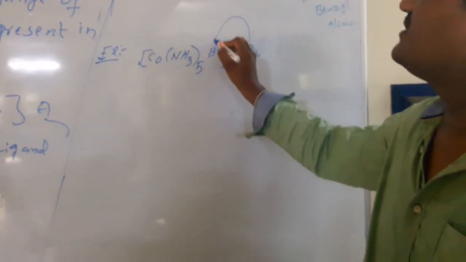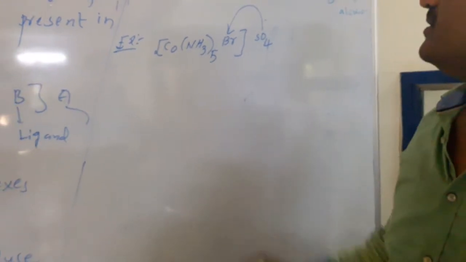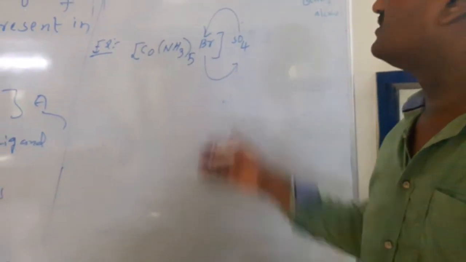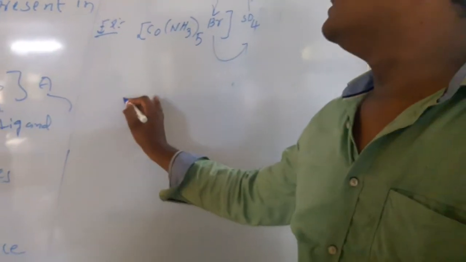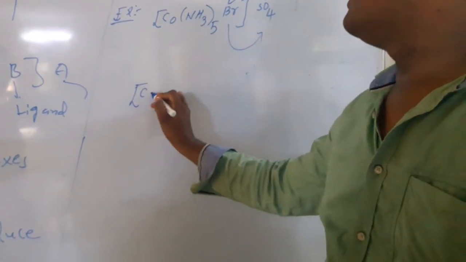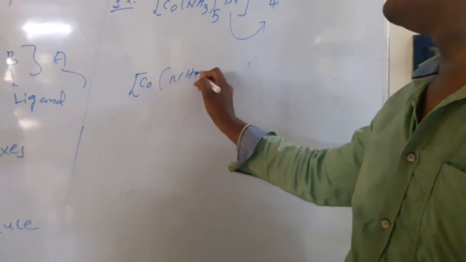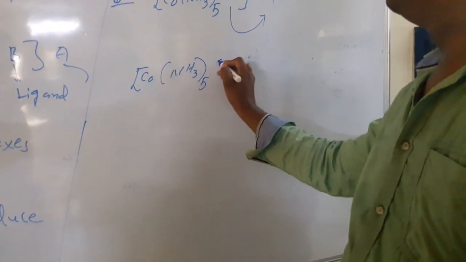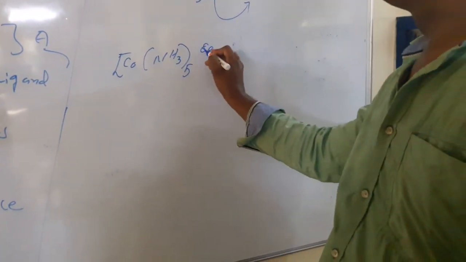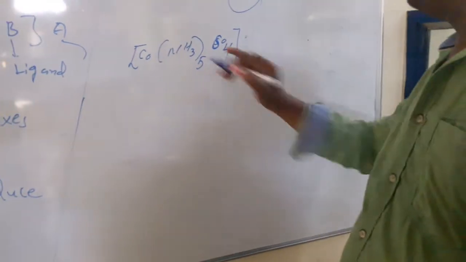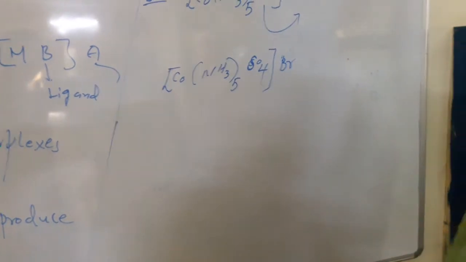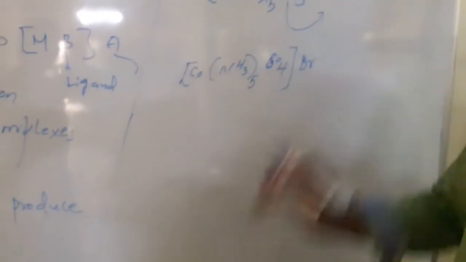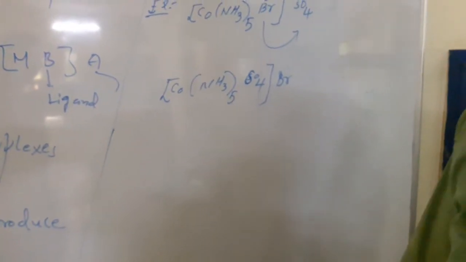Sulfate goes to the coordination side and bromine goes outside, so they are mutually exchanged. Then we get a new isomer, [Co(NH3)5SO4]Br. These two are ionization isomers.